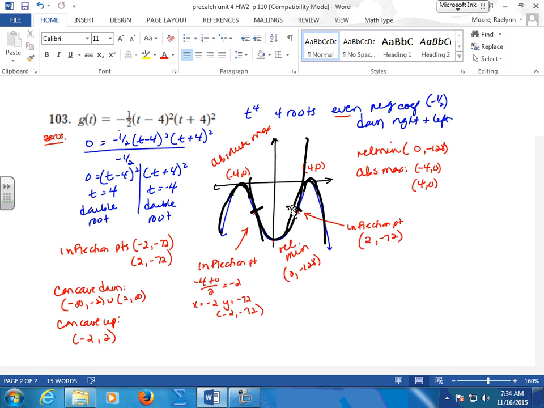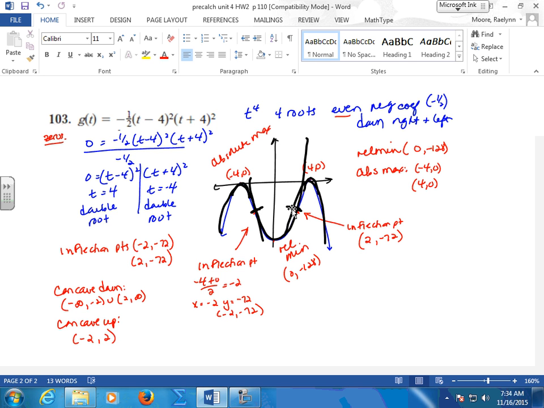Everybody's good with the concavities? It's a little bit of a different concept. It works different than your increasing, decreasing, because your increasing, decreasing works off your max and min. But the concept of giving an x interval as y is changing is the same. These are your absolute maxes and your relative mins.